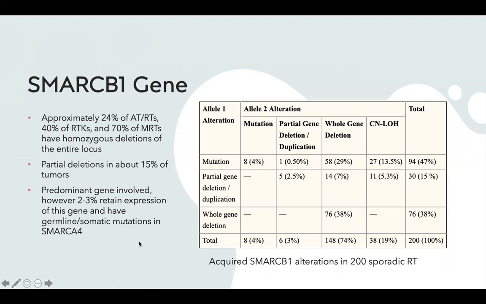Over here, this chart, this was a study done of about 200 sporadic rhabdoid tumor patients, and they found, like you can see over here, it's a little bit confusing to read. So this was not the germline mutations, but you can see about 15% of patients had partial deletions, like it says over here, and then about 40% had the entire deletion of the gene.